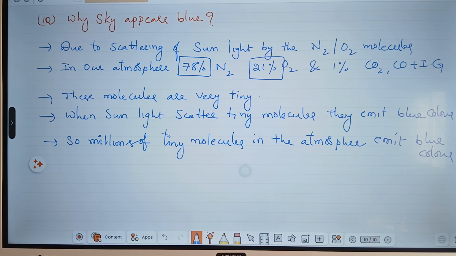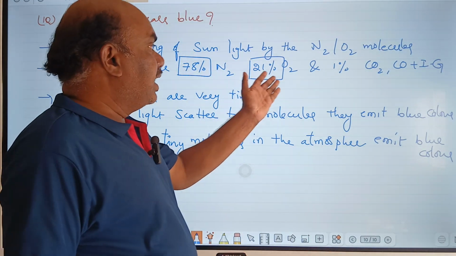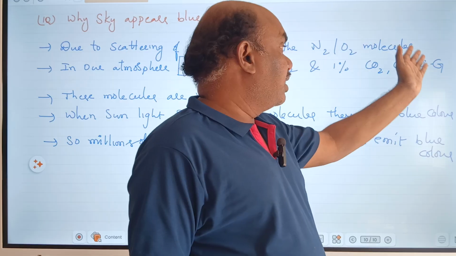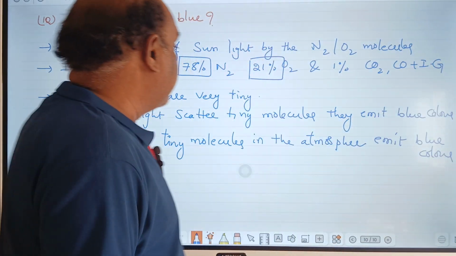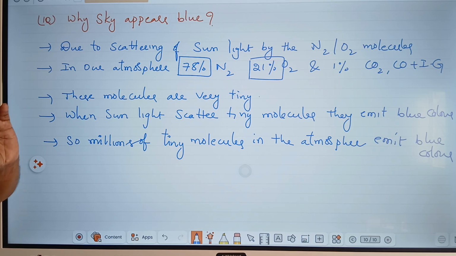Clear, beta? Due to scattering of sunlight by the nitrogen and oxygen molecules in the atmosphere, the sky appears blue. Our atmosphere contains 78% nitrogen and 21% oxygen. 78 plus 21 is 99, and the remaining 1% is carbon dioxide, carbon monoxide, and inert gases. These molecules are very tiny. Nitrogen and oxygen are very tiny.